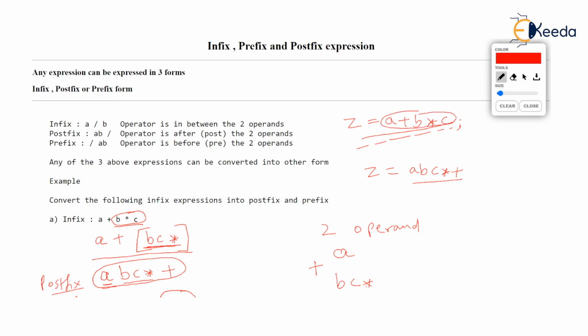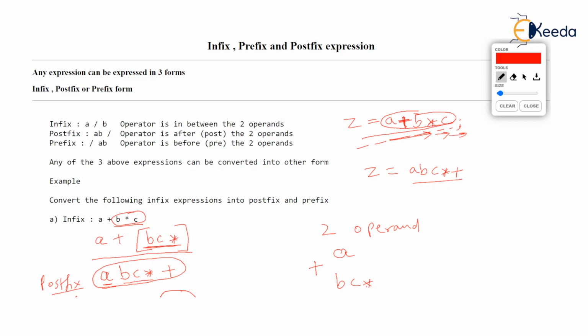Now, on reading this expression from left to right, you will see plus first, but you will not operate plus, isn't it? You will not use plus because you know that there might be another operator having higher priority than plus later in the expression. So you will keep reading till you end it.